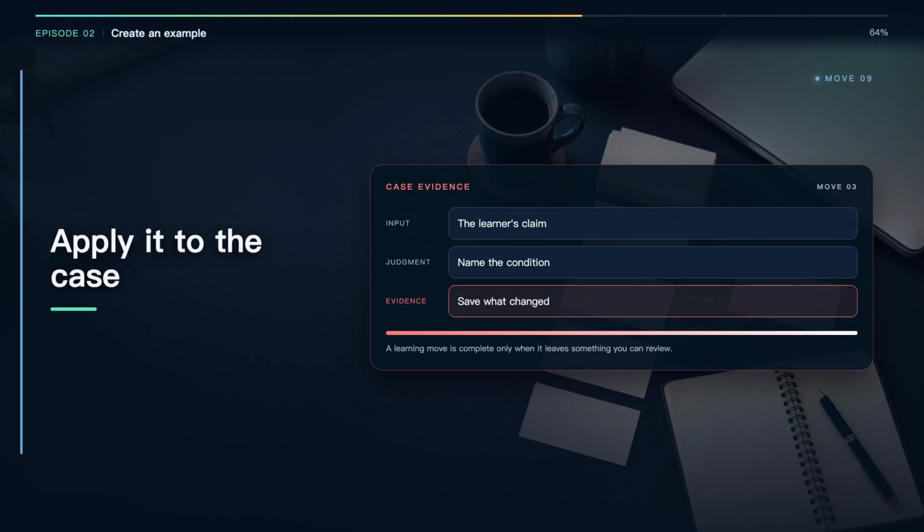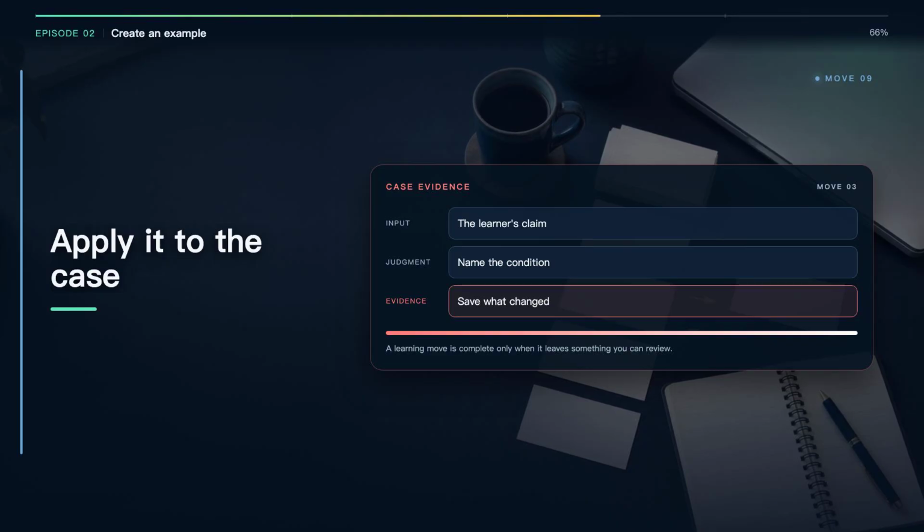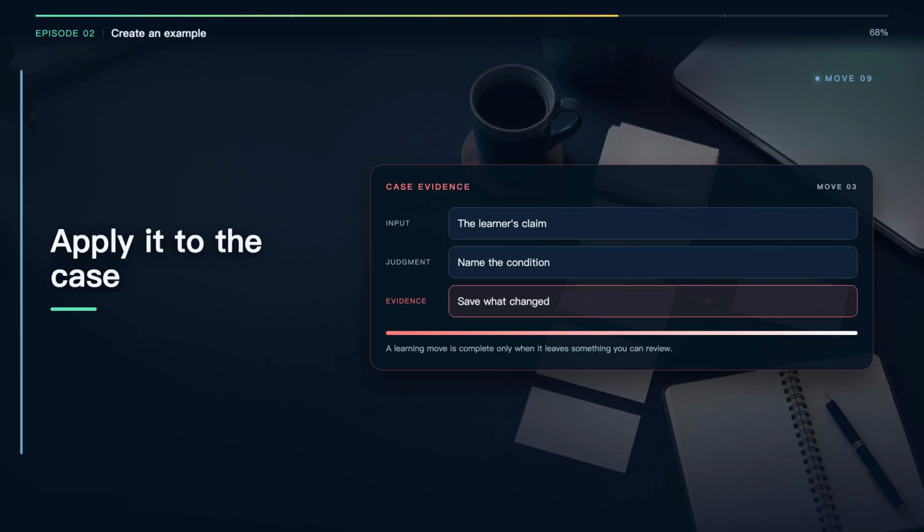Suppose the highest contribution product also has a supply limit, a return rate, or a contractual price floor. The original ranking may no longer determine the best decision. That does not make the method useless. It tells you which condition was missing. Write the counterexample in the form, "The rule works when, but it fails or needs adjustment when." This sentence converts an error into a reusable warning.